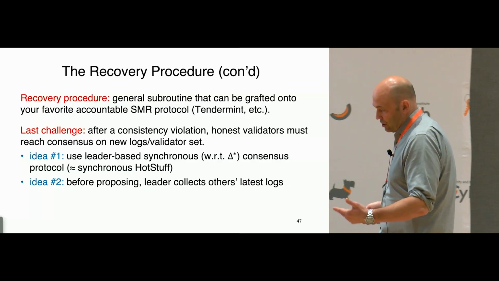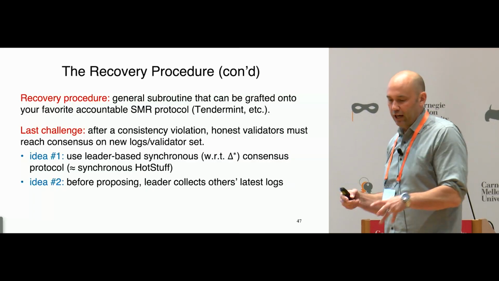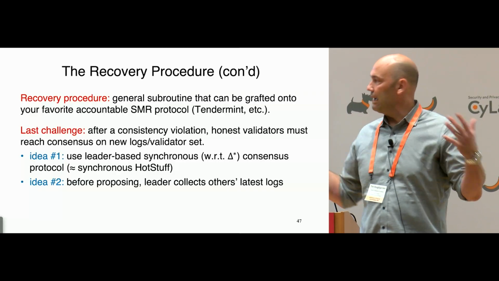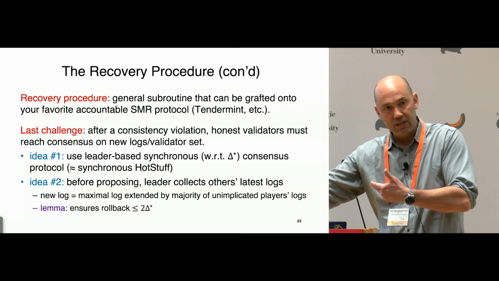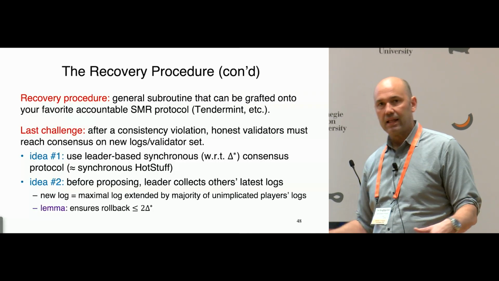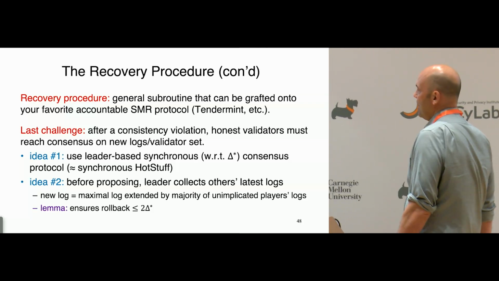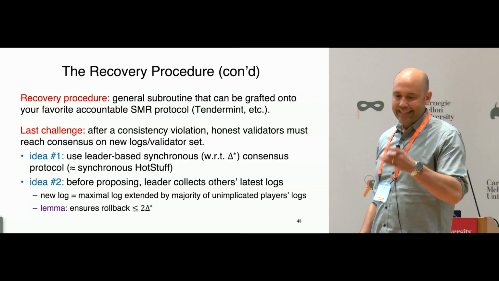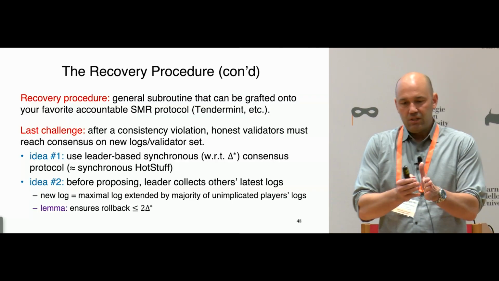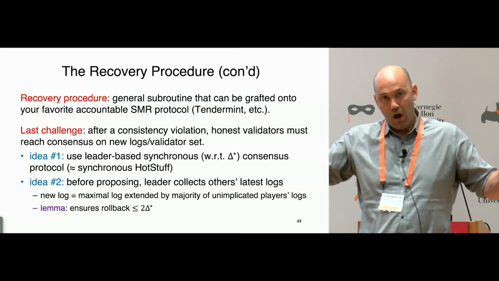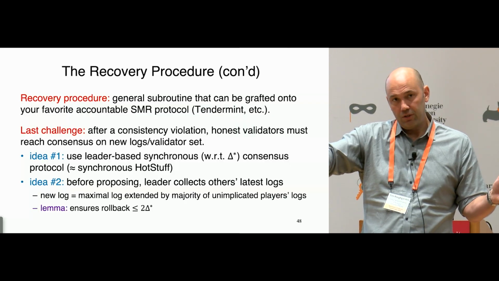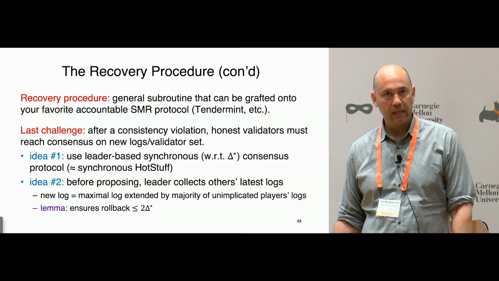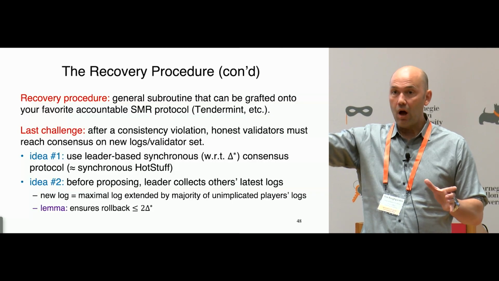The second thing is to achieve the bounded rollback property. So the leader, before proposing which transactions to roll back, collects everybody else's logs. So we're again leaning on the timing assumption. They will hear from all of the honest validators within 2 delta star time steps. And this is really the slick trick, which is the new log that the leader proposes is going to be the longest log which is a prefix of more than half of the logs it's received from the other validators. Okay, so it's going to be a prefix of every log that it's received.